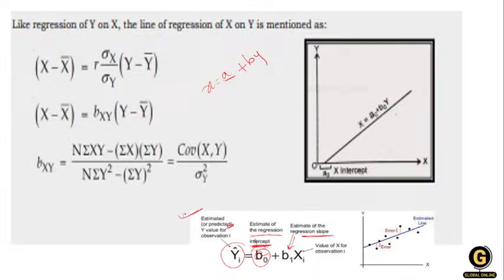Most of the time they give you the formula and ask what in this formula is the slope. Just keep in mind, the slope is connected with your dependent variable, and the intercept is a, which is added to it.